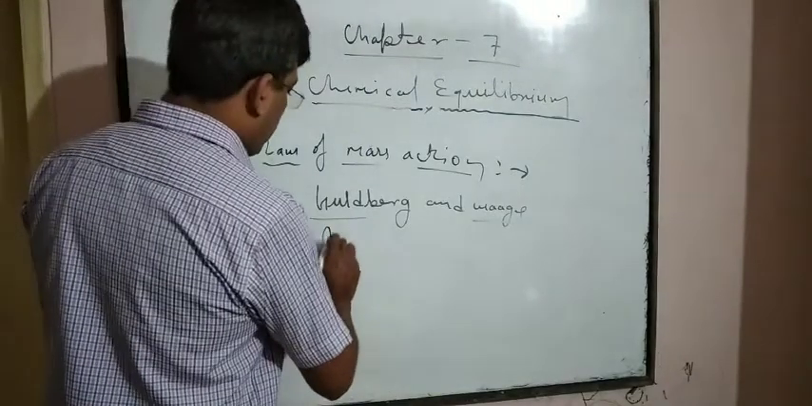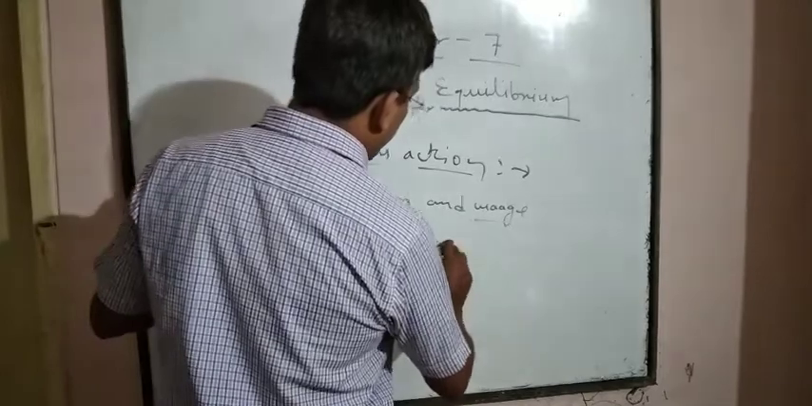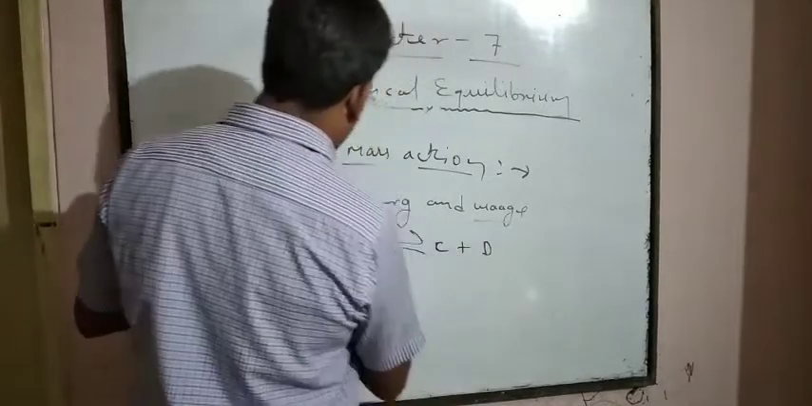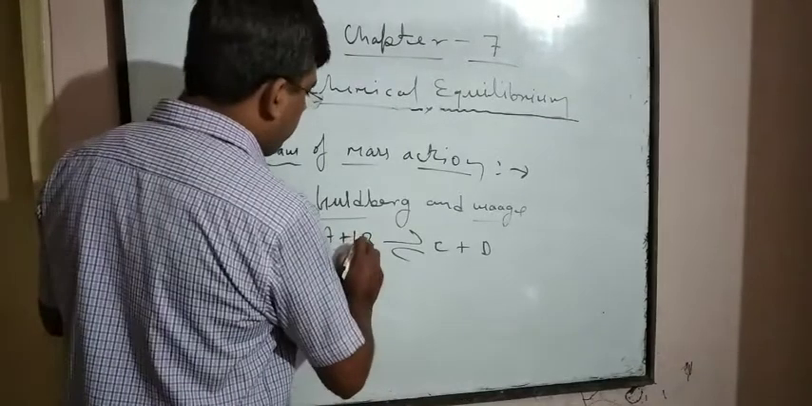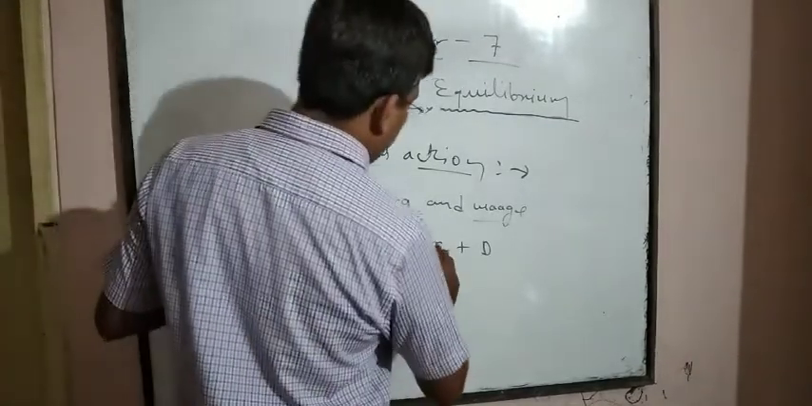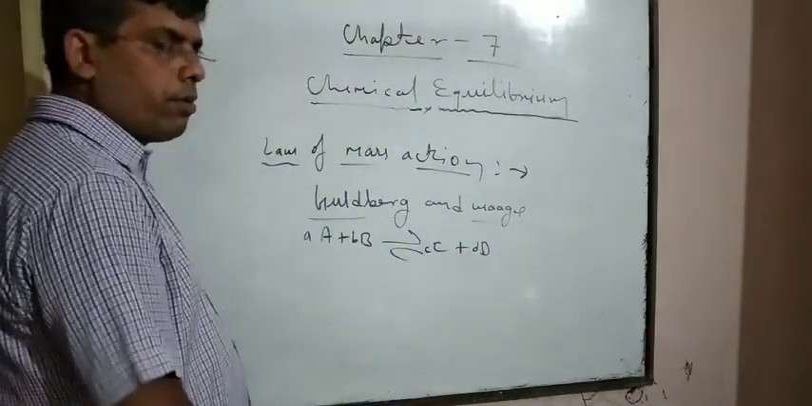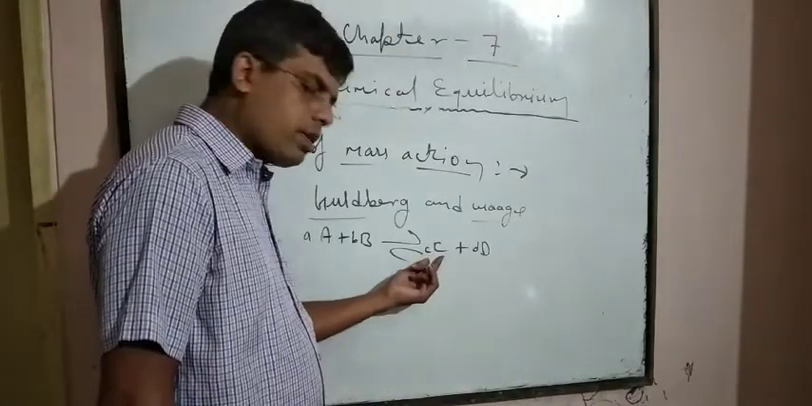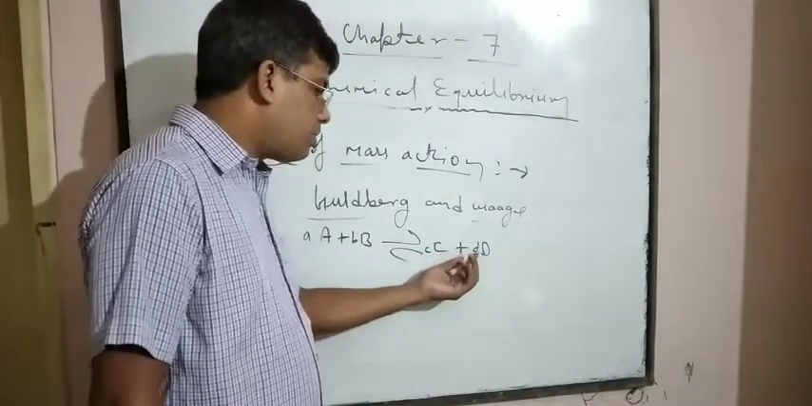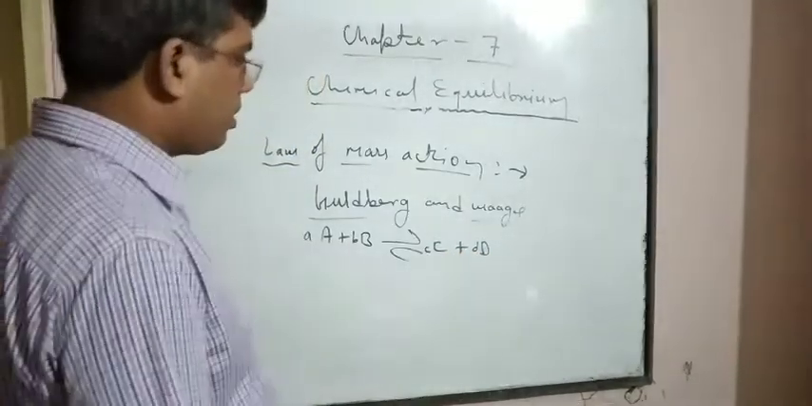Now let us consider the reaction A plus B combined together to form C plus D. If small a moles of A is taken and small b moles of B is taken, small c is the number of moles of product C and small d is the number of moles of product D.